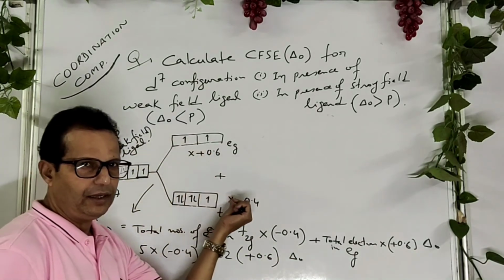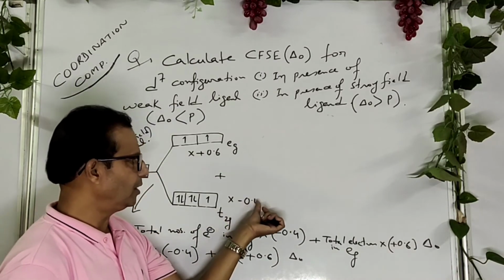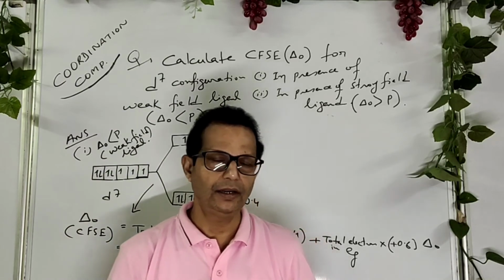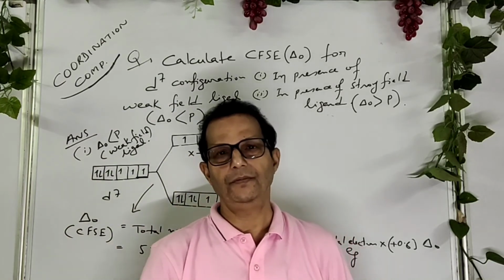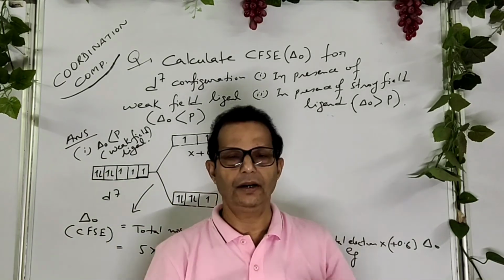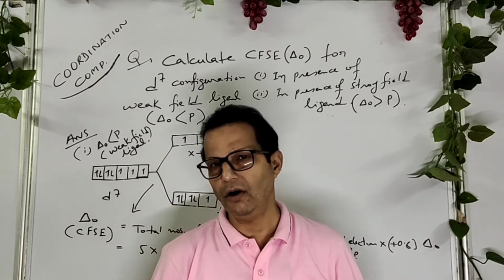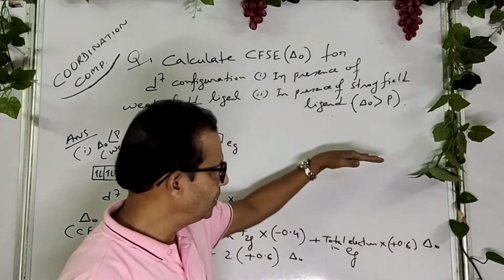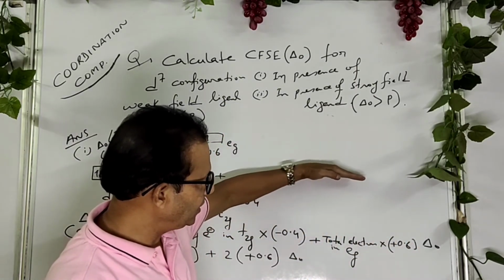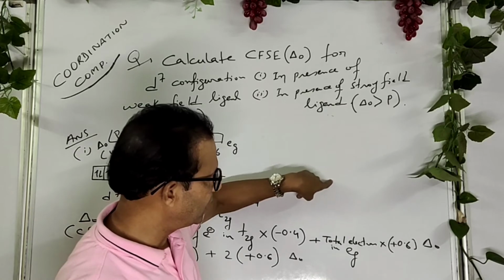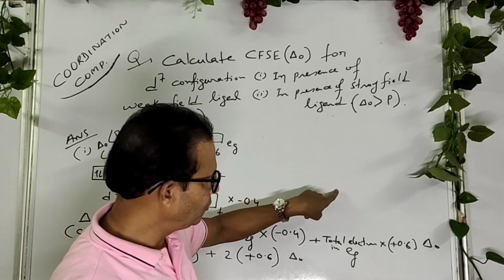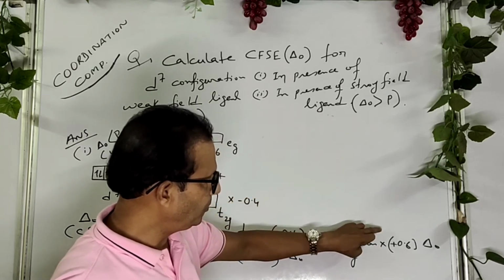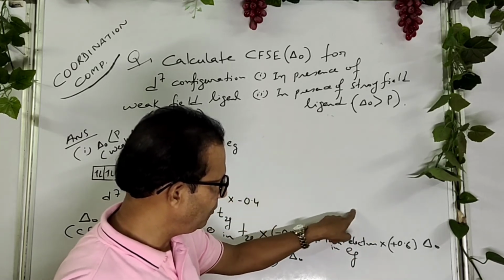You may ask me, sir, how do you write it, minus this, minus? Listen, whenever I drew the diagram for d orbital splitting in an octahedral field, I told you that below the barycenter I have written 2 by 5 del naught, that is, the energy of t2g decreases by 2 by 5.